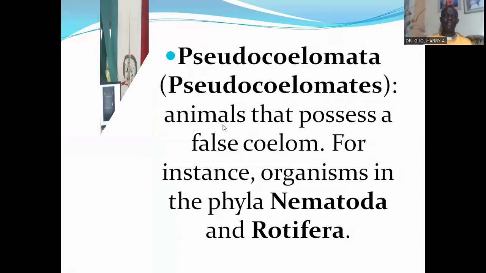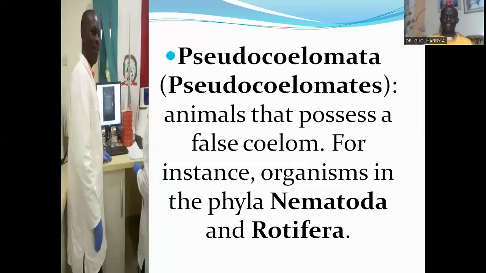Then we also have the Pseudocoelomata or pseudocoelomates. They are animals that possess a false coelom or a false body cavity. For instance, organisms in the phyla Nematoda and Rotifera. The nematodes and the rotifers are pseudocoelomates. They have a false body cavity.